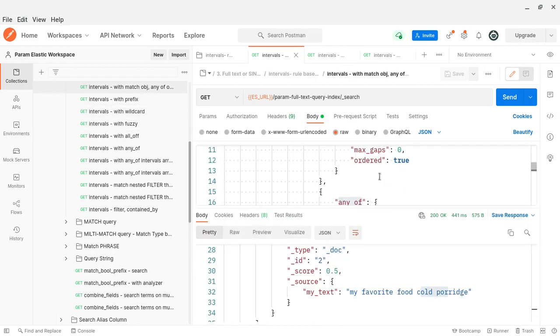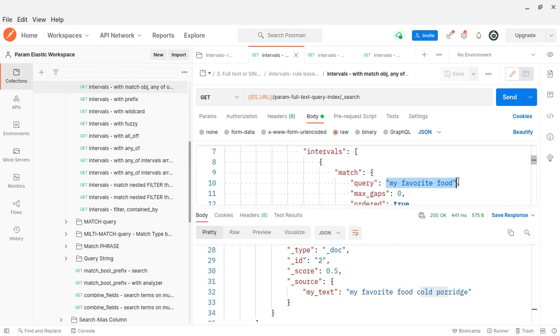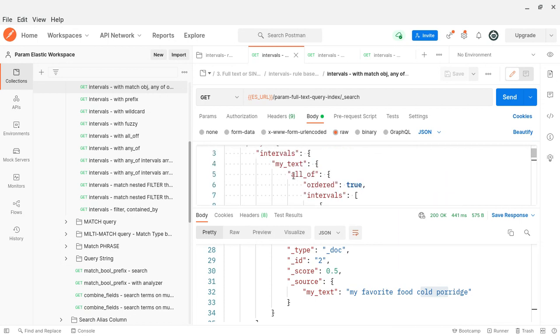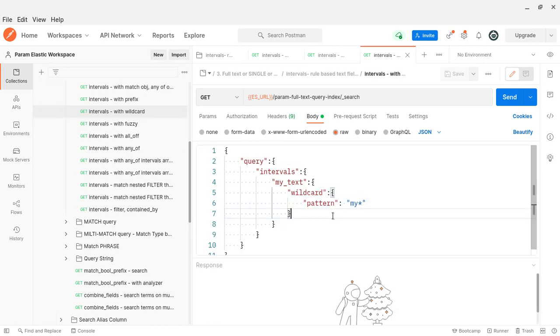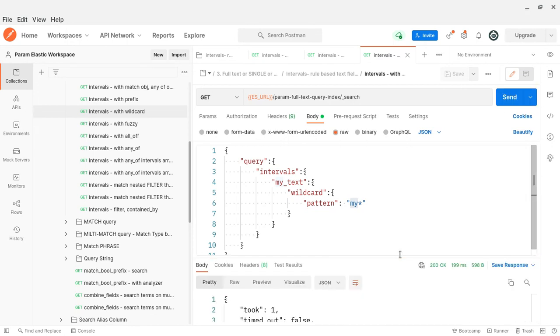Here you can see that I want to use many rules. That's why I'm not using all of or any of. Straight away I used the wildcard rule. A single wildcard is enough for me. If they start with something, I will get all the documents which have this interval.